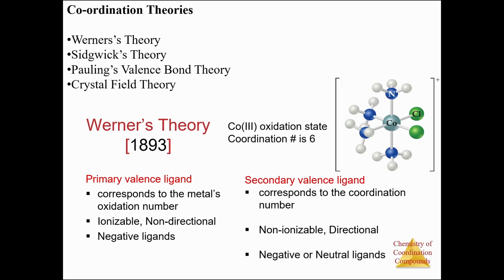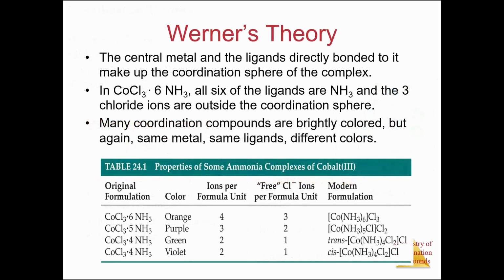When talking about the secondary valency ligands, they are present inside the coordination sphere, and that is why they correspond to the coordination number of the complex. They are non-ionizable and they are directional, that is, they are present inside the coordination sphere, which in turn provides the proper geometry of the coordination complex. They are usually negative ligands or neutral ligands.